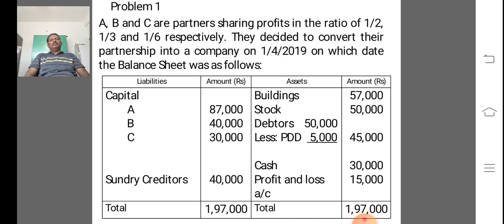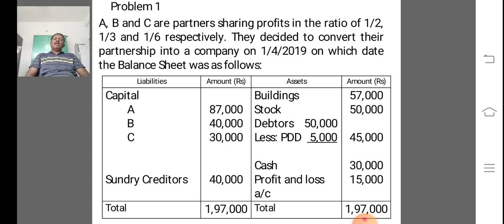They decided to convert their partnership into a company on 1/4/2019, on which date the balance sheet was as follows.